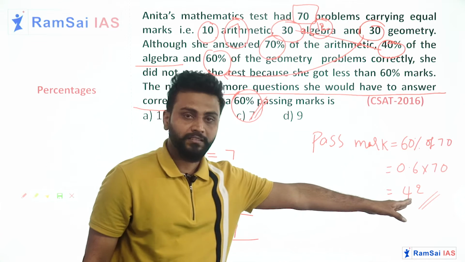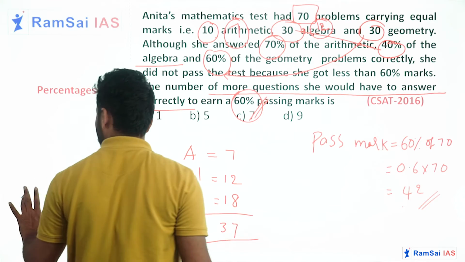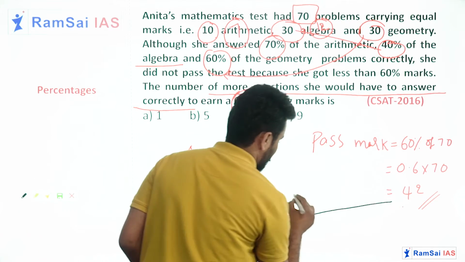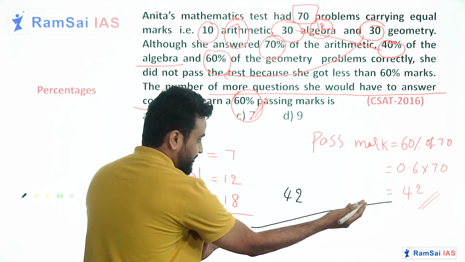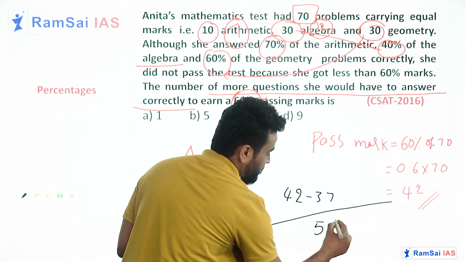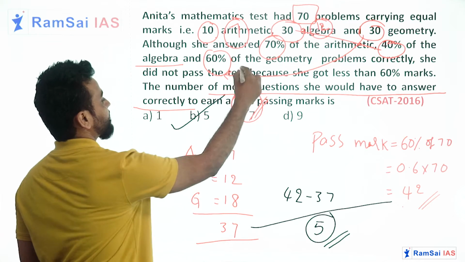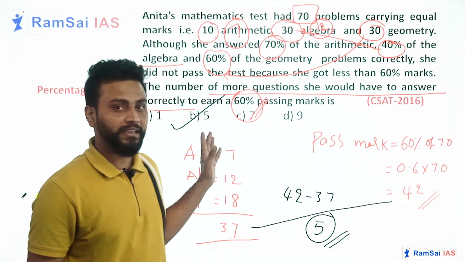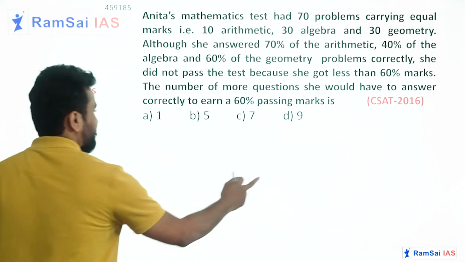See, the cutoff mark is 42 and she got only 37. So how many marks is she lagging by? We get the lag mark by subtracting 37 from 42, and this is equal to 5. So she must answer 5 more problems to get the cutoff. So option B, 5, is the right answer. So next question.